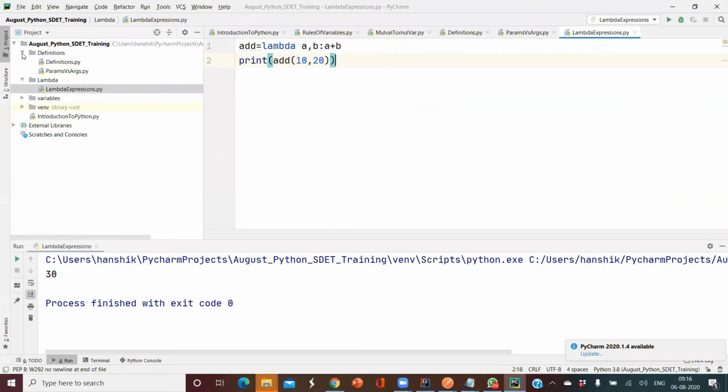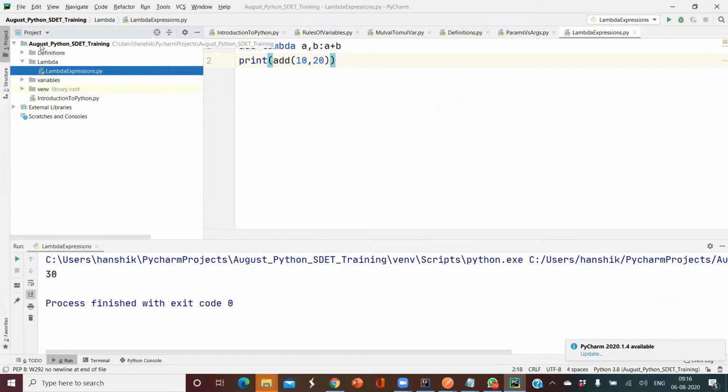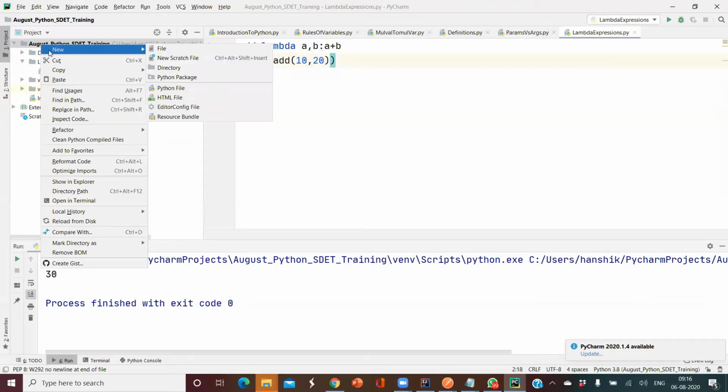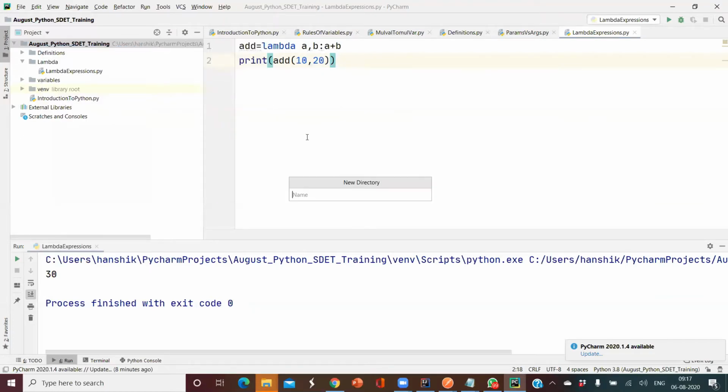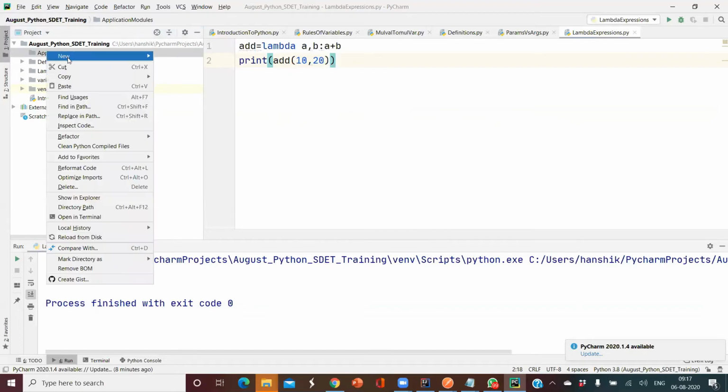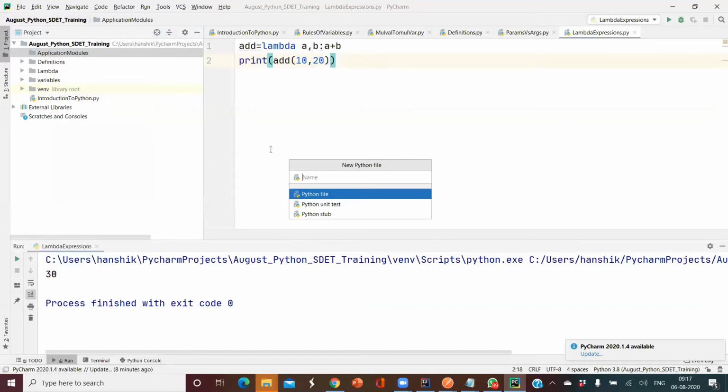So now I'm going to create a new directory called application modules. Here I'll write all the files that are required.